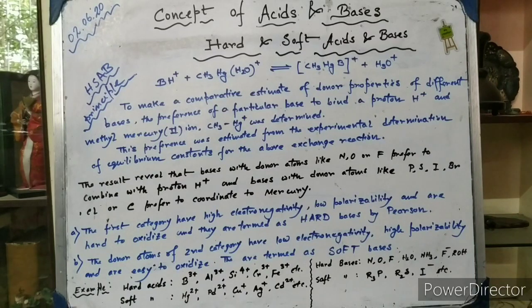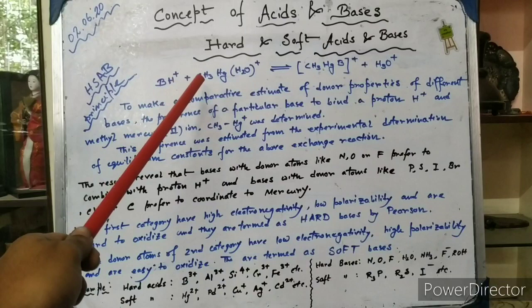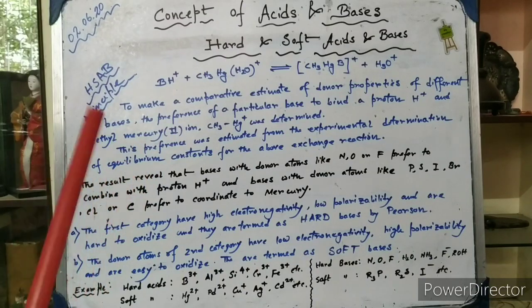Now let us start with an example. We have one example, that is a reaction between BH plus and the methyl mercury cation in aqueous medium, and the product of the reaction is this: the methyl mercury boron complex, and the hydronium ion is formed.